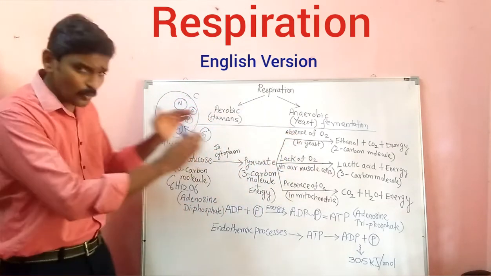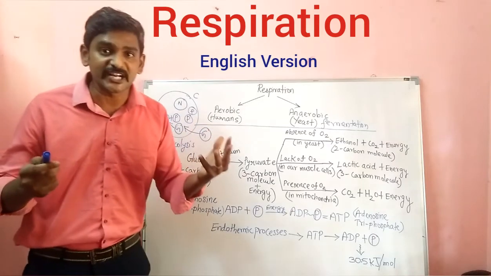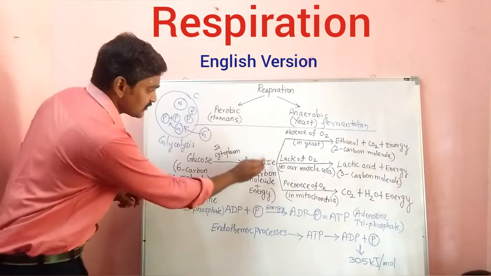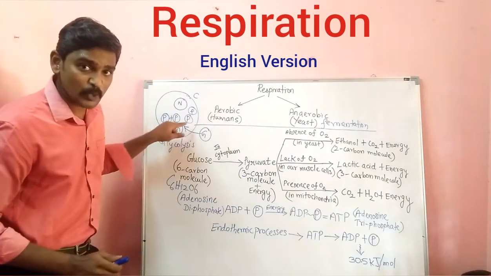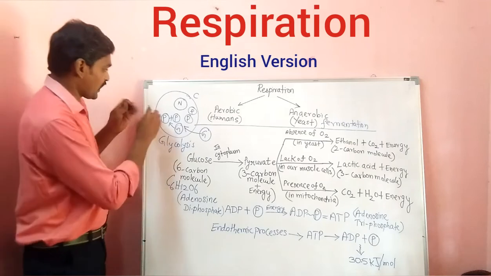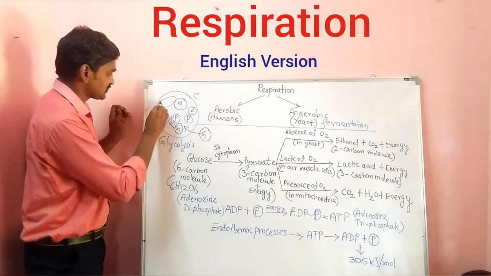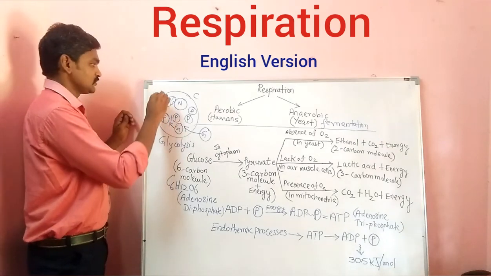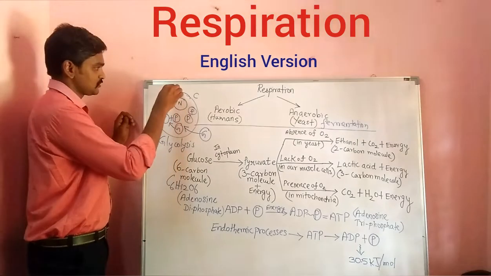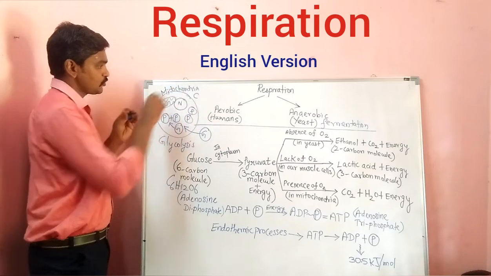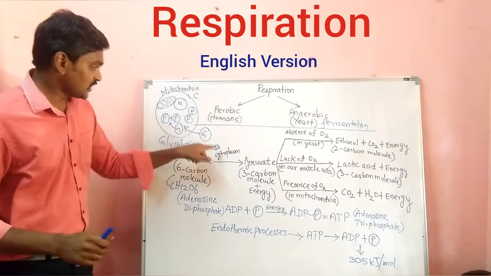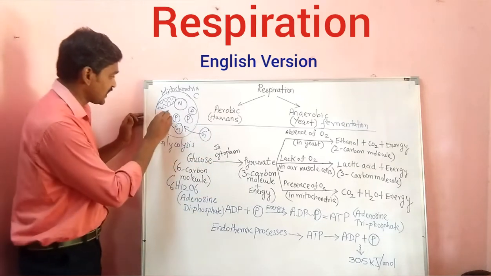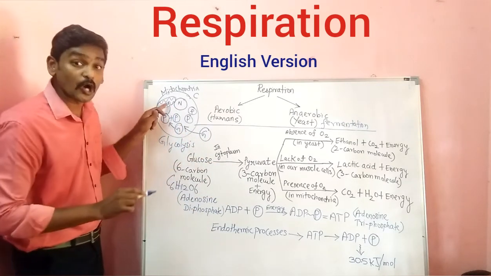Now next, coming to aerobic respiration. In aerobic respiration, what happens in humans? You can see here in the cytoplasm pyruvate is there. So again I can show you here. Imagine this is the mitochondria. The conversion happens in the cytoplasm to pyruvate. This pyruvate will enter into the mitochondria.